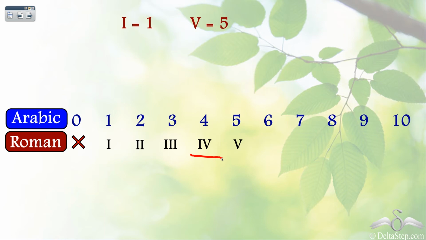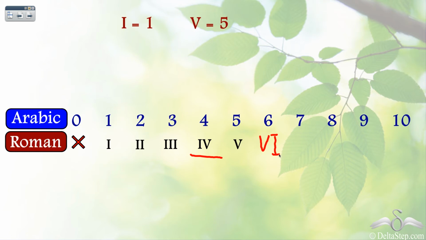So we have 1, 2, 3, and then we have 4, which is 1 less than 5. So we have I to the left of V, and then we have V, that is 5. So what will be the next one? Well, how do we write 6 in this case? Well, we know that V represents 5. Now we have 1 more than 5. So we write an I to the right of it. Now what does this mean? Well, if you have a smaller number to the right of a larger number, we add. As we had a smaller number to the left of the larger number, we subtracted.